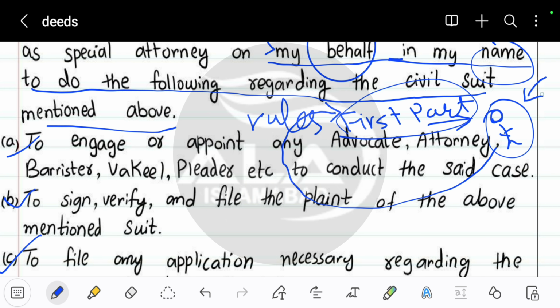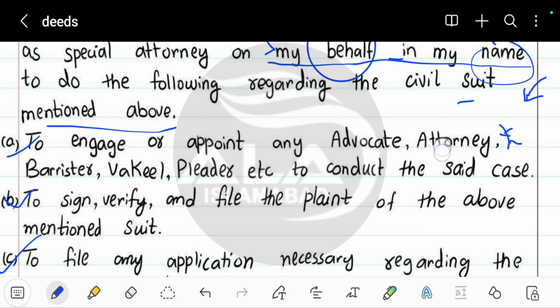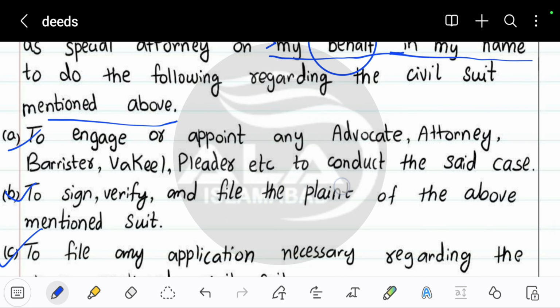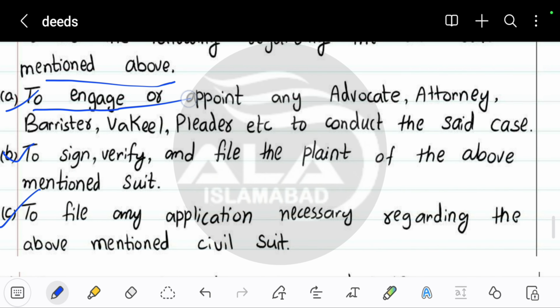So basically the second part is working under the control of the first part, and the first part will guide him so that he does what the first part wants. So these are the rules written here, what the special power of attorney has to do. The first line here is to engage or appoint any advocate, attorney, barrister, vakil, pleader, etc. to conduct the said case.